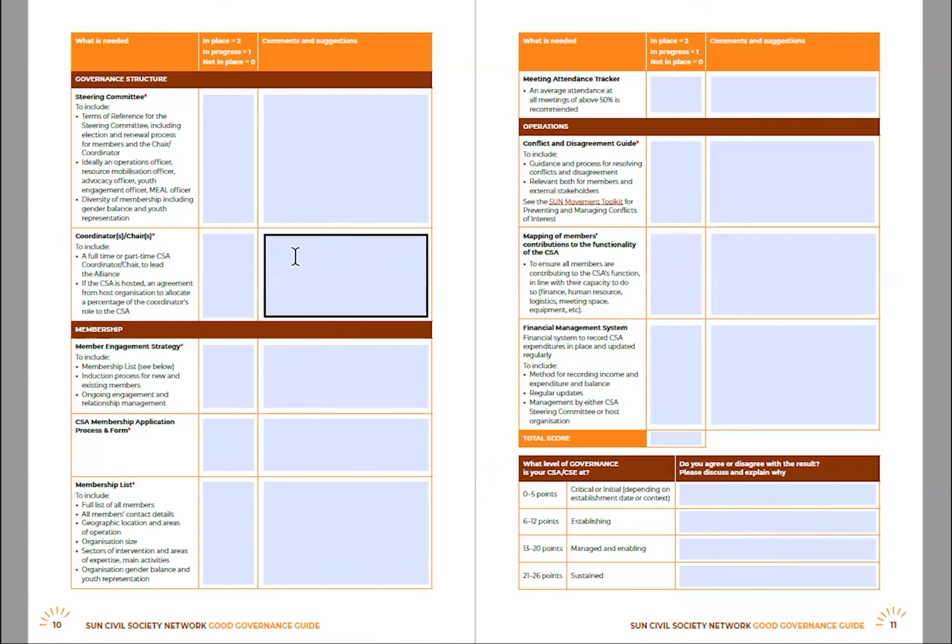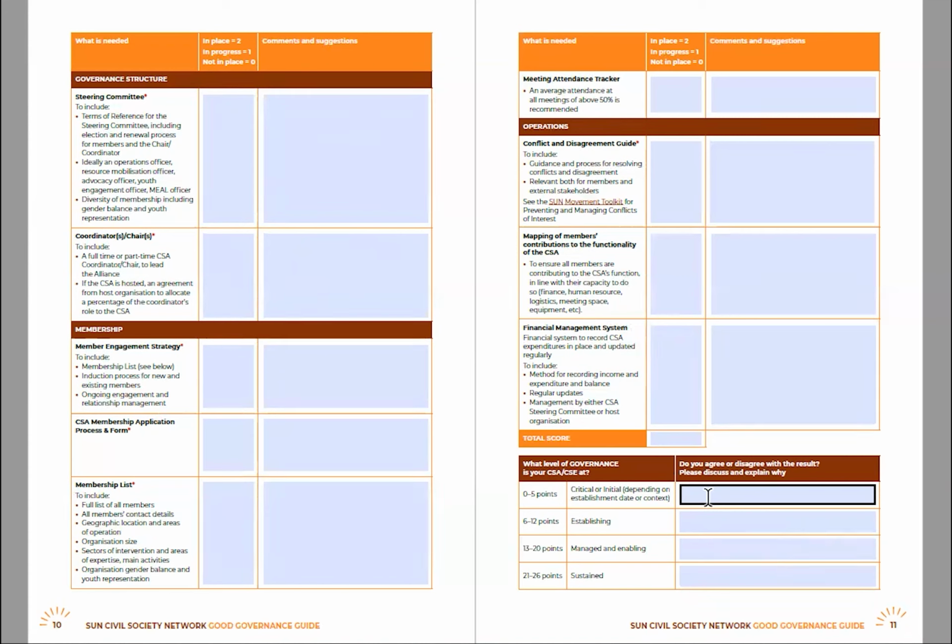At the end of the governance index, as you've gone through all of them, once you've completed each checkbox, you will then come to your governance scoring. This scoring system is where you can include the final scoring that you received in the box here. And then in the corresponding text box you can write if you agree or disagree with the scoring and explain why.